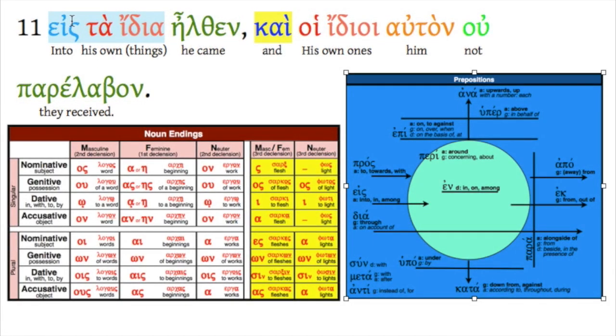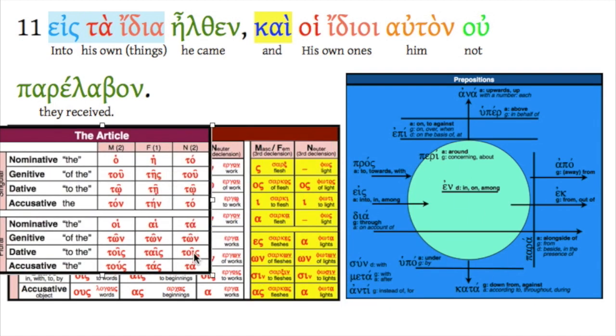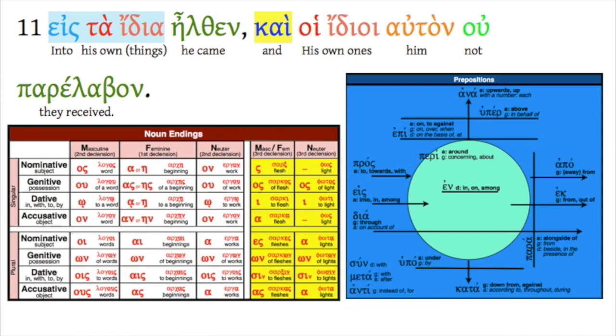Our preposition here is eis. Eis always takes the accusative, so we know this is accusative plural, ta. If we bring our article up here, we see ta is the accusative plural or nominative plural form. But in this case, it has to be accusative because eis always takes the accusative. So eis ta idia. Now, idia means one's own, and here it's plural and neuter, so one's own things, which is a little strange, but he came to his own things. Probably speaking about creation here. To all the things he made, he came.